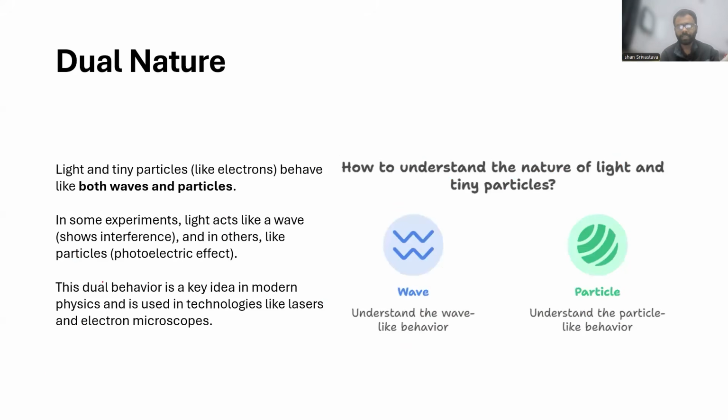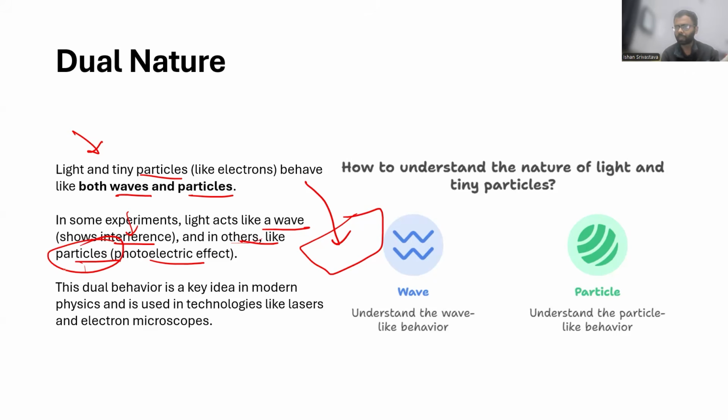Then light exhibits dual nature, which means that it behaves both like a wave and a particle. It can behave like a wave, as you just saw in the phenomenon of interference. But it can also behave like a particle. In the photoelectric effect, light, when it strikes a surface, throws off electrons. That is an exhibition of the particle nature of light. So light exhibits both wave nature and particle nature.